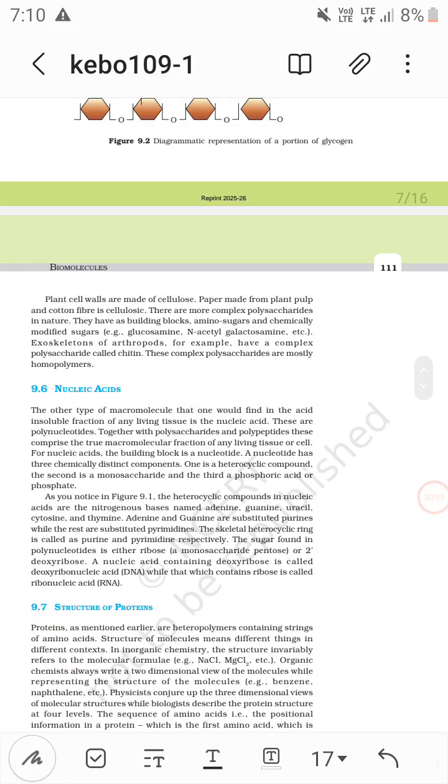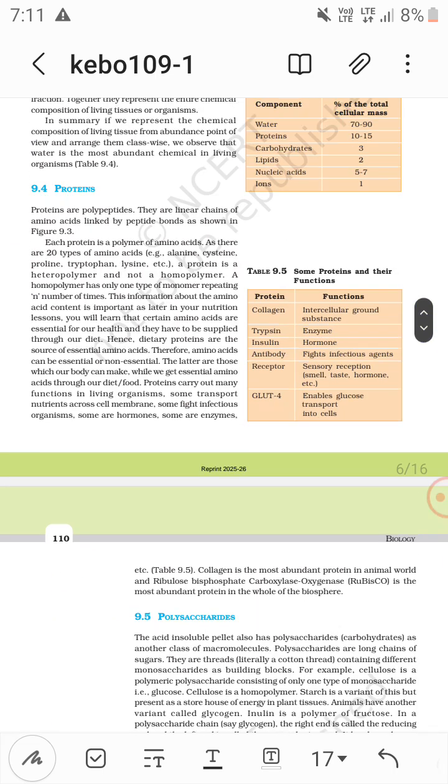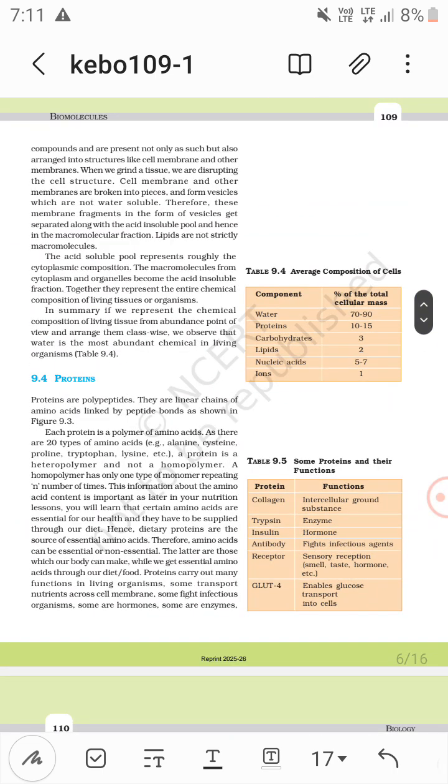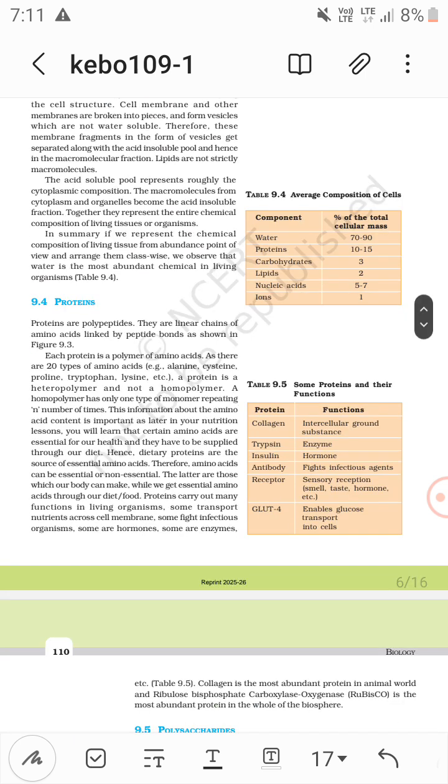So polysaccharide, complex polysaccharide, it is chitin, and these are homopolymers of N-acetyl glucosamine. Now, average composition of cells: the main component is water, 70 to 90% of the total cellular mass. Proteins are 10 to 15%, carbohydrate 3%, lipids 2%, nucleic acid 5 to 7%, and ions 1%. That's it.